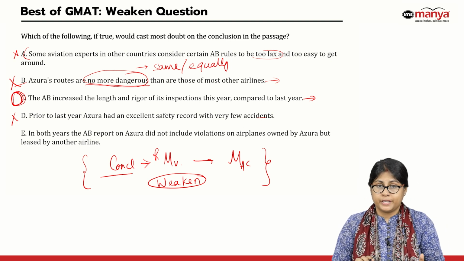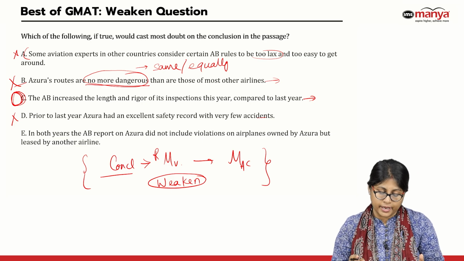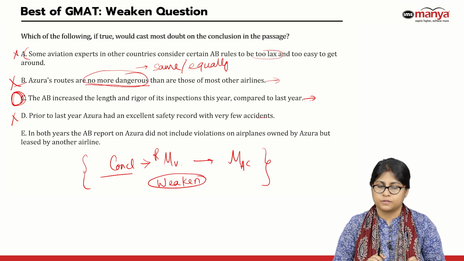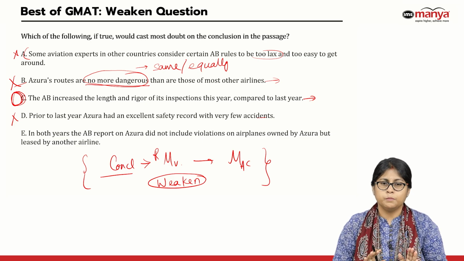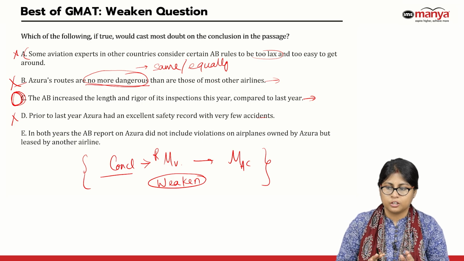So those violations were not included in the list in both years. Now, think about it carefully. What type of violations were not included?